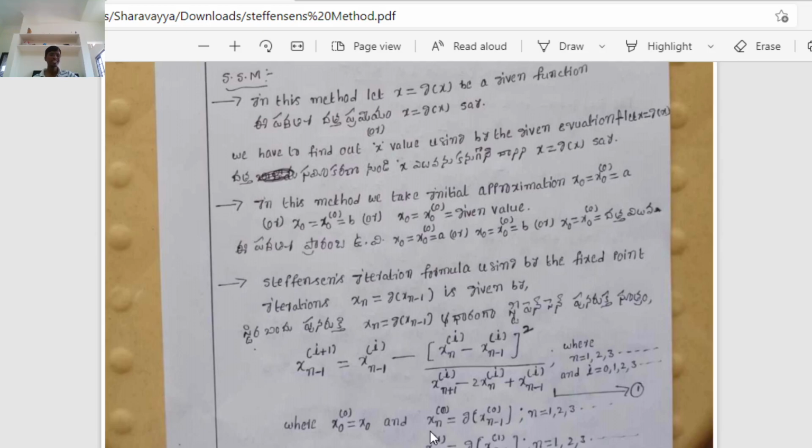Similarly, xn to the power of 1 equal to g of xn minus 1 to the power of 1. Same, x1 to the power of 1 equal to g of x naught to the power of 1, x2 to the power of 1 equal to g of x1 to the power of 1, and so on, n equal to 1, 2.